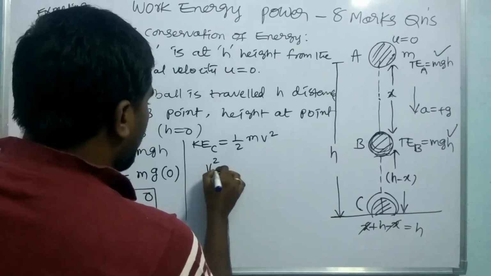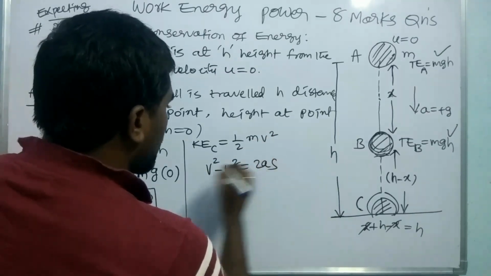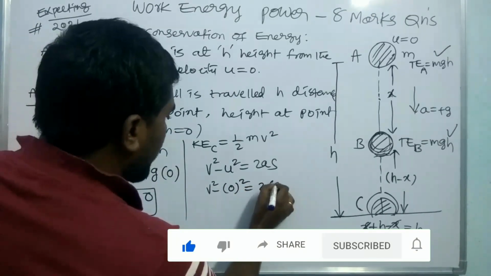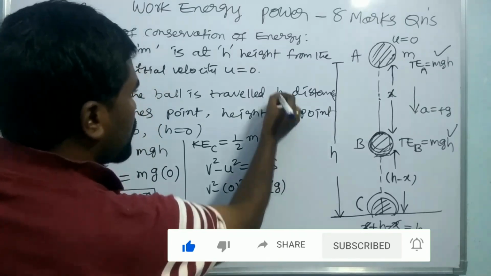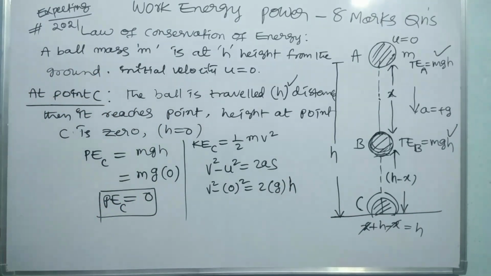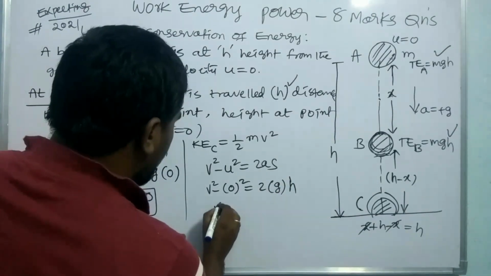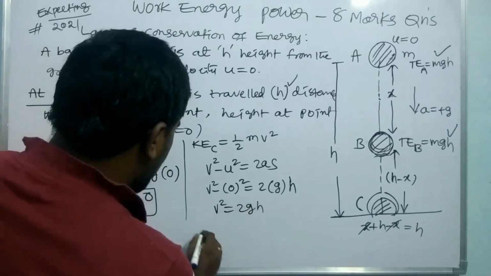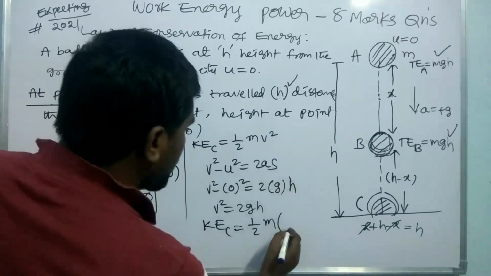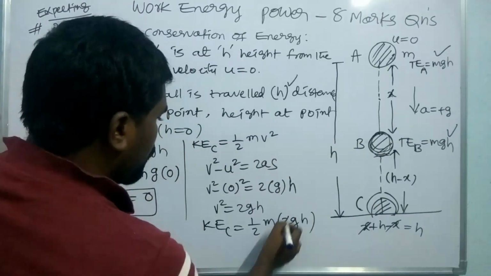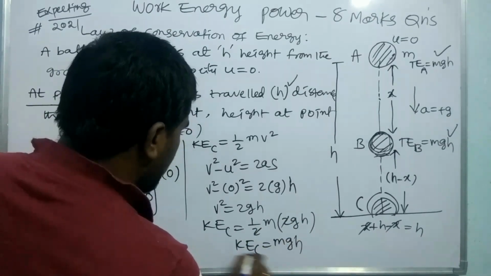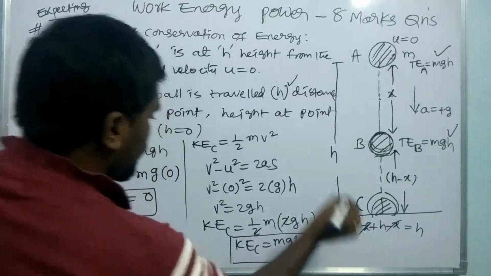Again we have to find v square minus u square equals 2as. Here v square minus 0 square equals 2 into a, nothing but g, into the distance traveled, that is h distance. Should not be confused. So v square is equal to 2gh. Therefore Ke at C is equal to 1 by 2 m, into v square which is 2gh. Here 2 gets cancelled out. Then Ke at C is equal to mgh.